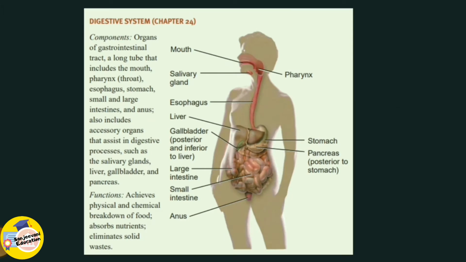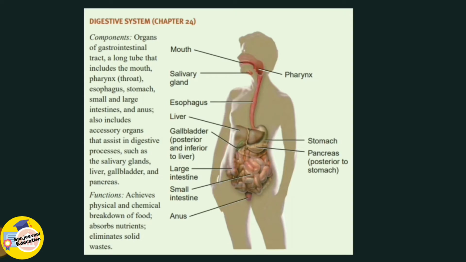Digestive system is a group of organs working together to convert the food into energy and basic nutrients to feed the entire body. Food passes through a long tube inside the body known as alimentary canal or GI tract. GI tract, why? Because gastrointestinal tract. Okay, so let us look at the organs of the digestive system.